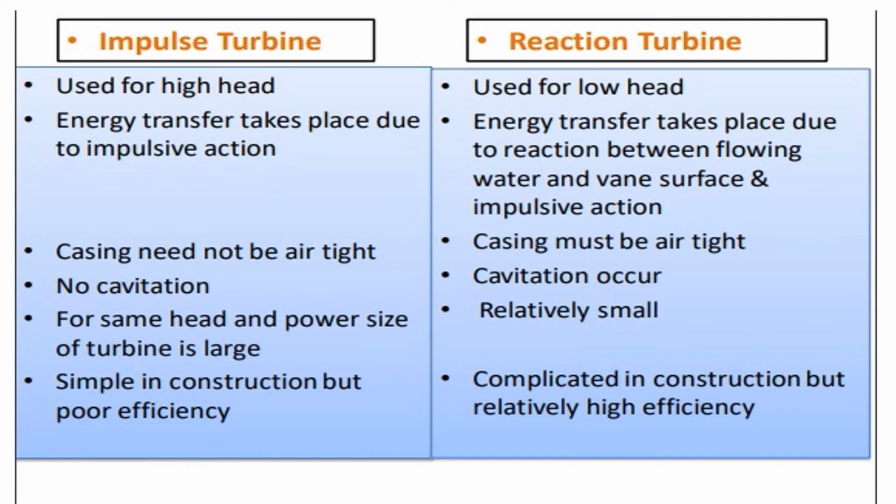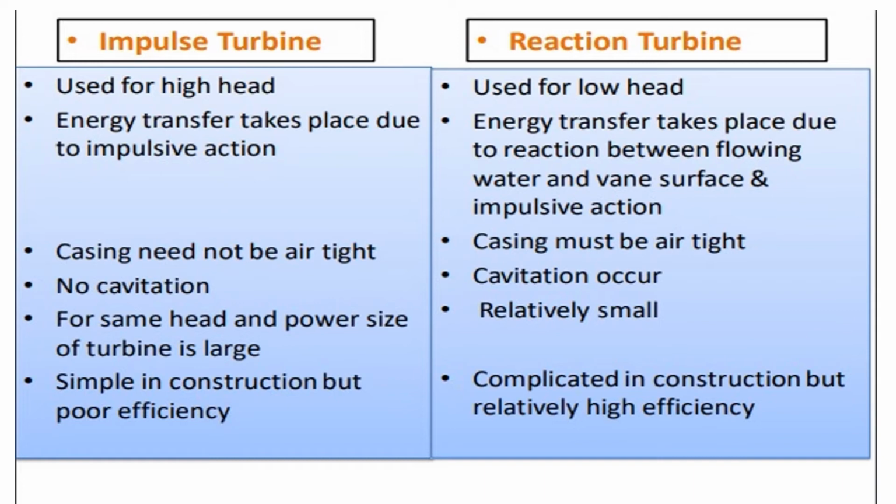Energy transfer takes place in an impulse turbine due to impulsive action, but in a reaction turbine, energy transfer takes place due to reaction between the flowing water and the vane surface, as well as impulsive action. In an impulse turbine, the casing need not be airtight, but in a reaction turbine, the casing must be airtight. In an impulse turbine, as the pressure does not fall below atmospheric, cavitation does not occur. But in a reaction turbine, as the pressure falls below atmospheric, cavitation may occur.